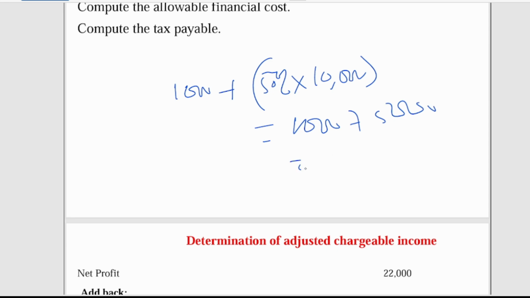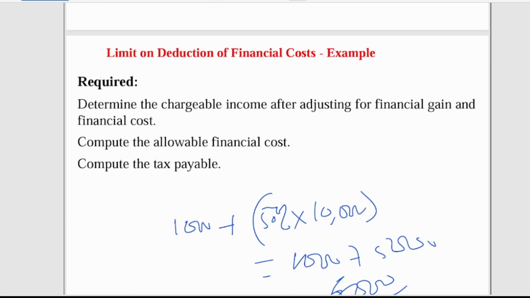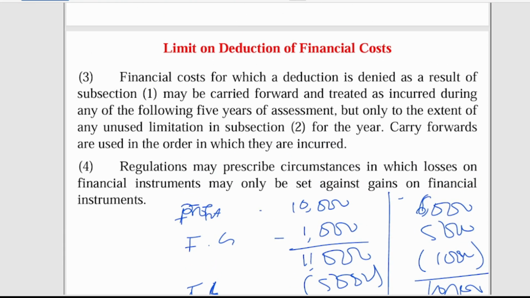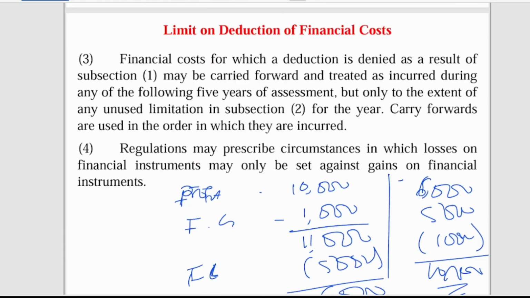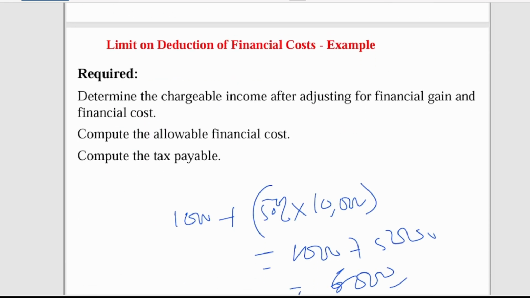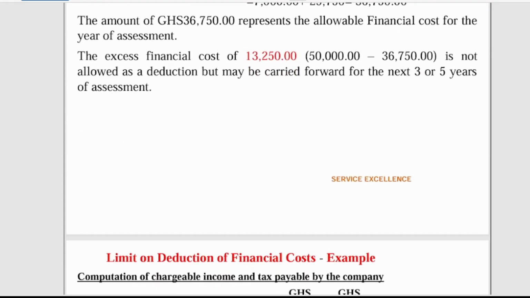So 5,000 plus 1,000 gives us 6,000. So the law is saying that yes, you can deduct an amount limited to 6,000. Then you carry the difference forward for 5 years. So here the limit is 6,000, and our financial loss in this example is 5,000, so you're allowed to deduct all. I will solve my equations in the next video. As I said earlier, this video just explains the theoretical aspect of the rules.